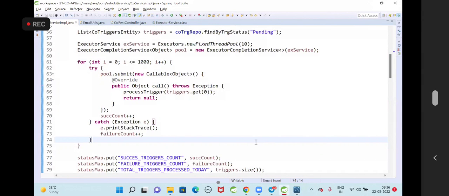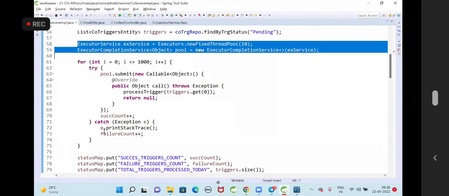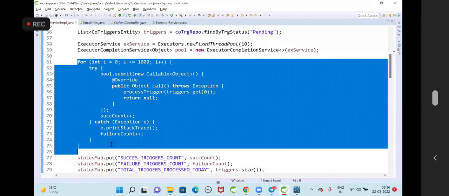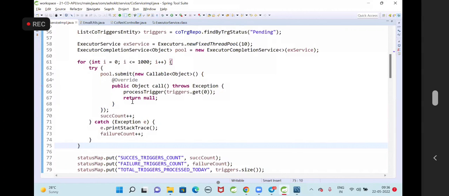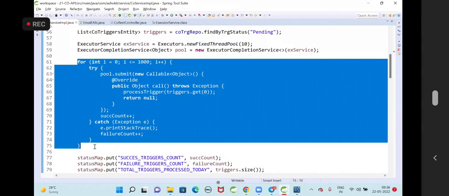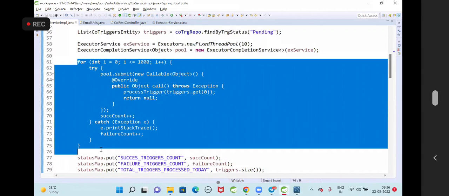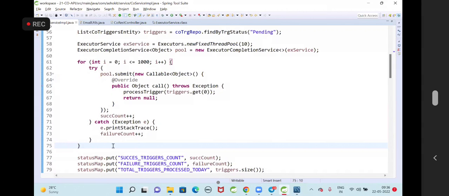I'm able to show you the time it takes when we run the program with a single thread, and how much time it takes when we run the program with multiple threads. When I run the program with a single thread, it takes approximately 5 minutes. When I run with 10 threads, it takes only 20 seconds to process the triggers.